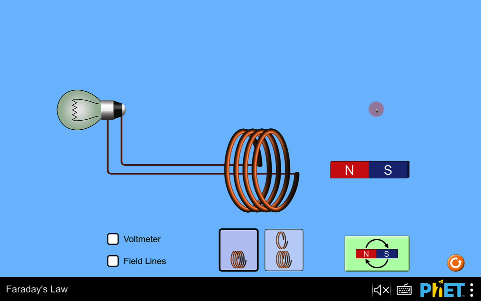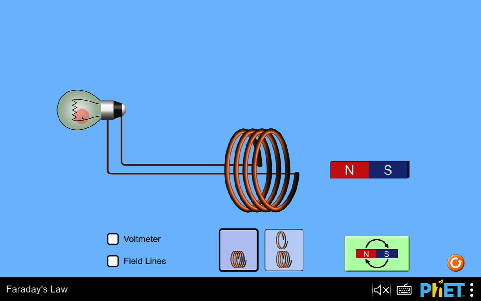You can see that in our PhET simulation, we do have a coil of wire. This time, though, it's not connected to an ammeter. It's connected to a light bulb instead. So in our handout, it was connected to an ammeter. We said that the ammeter would register a current. A light bulb is better for visual purposes, though, because a light bulb lights up whenever a current moves through the bulb.